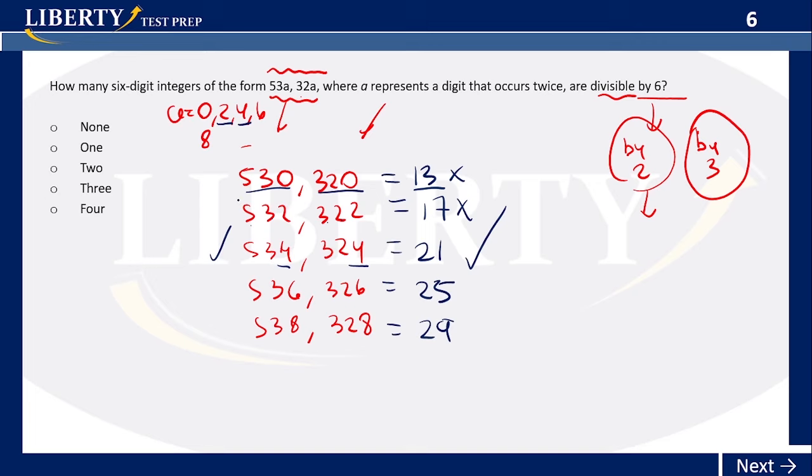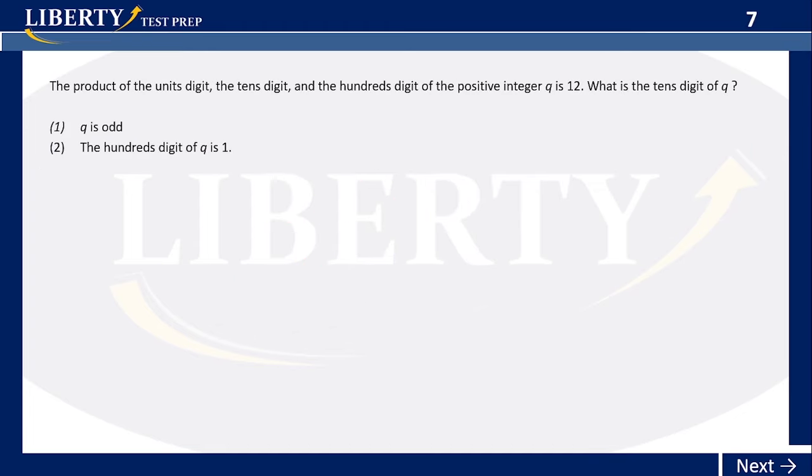Because 13 is not divisible by 3, 17 is not divisible by 3, 25 is not divisible by 3, neither is 29. So there is only one answer here that is divisible by both 2 and 3, and that's this one here. So the answer would be 1. That's how we check for divisibility. Now let's go to the next exercise. Number 7, you get 2 minutes, and then I will come by and help you out.